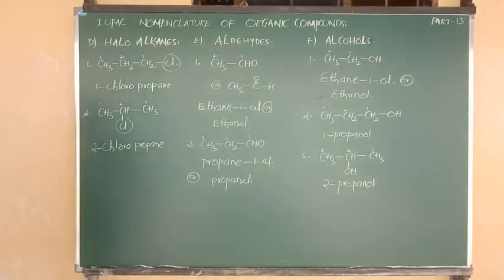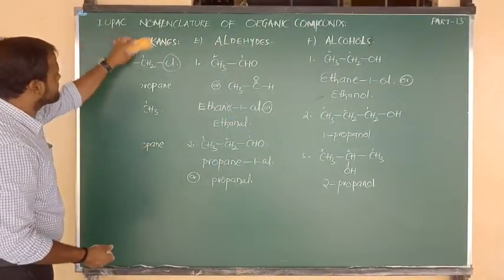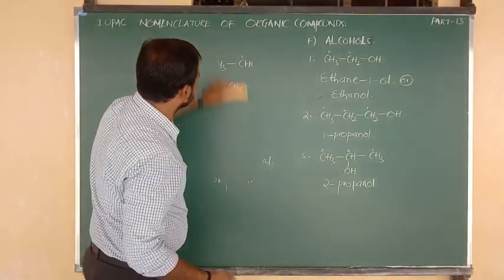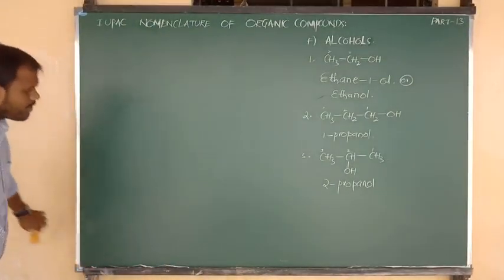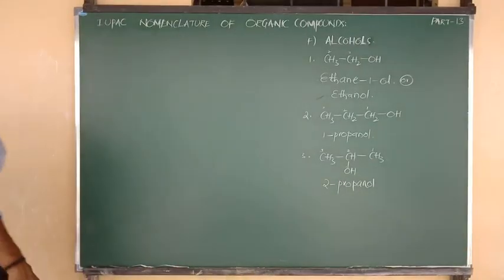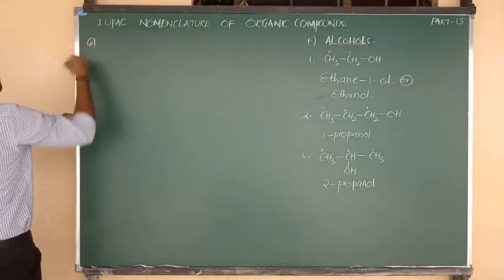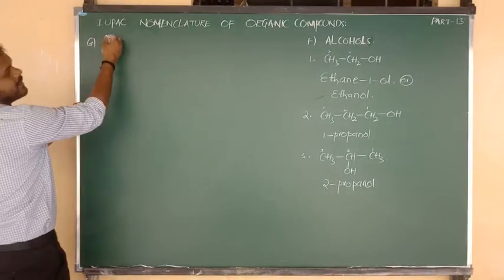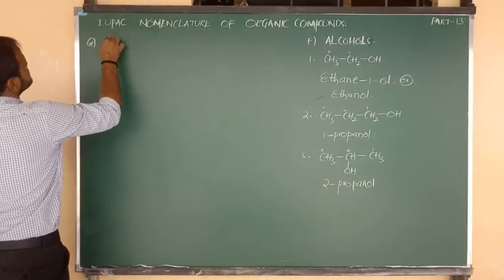Next class, beta. The information is about ketones.